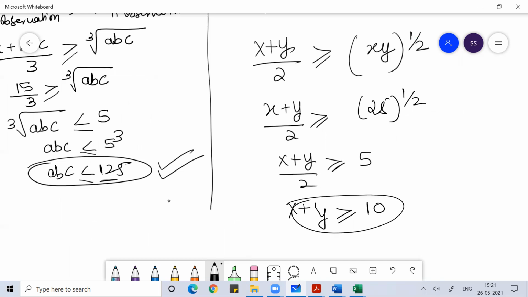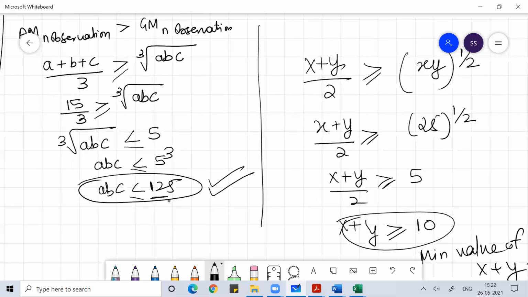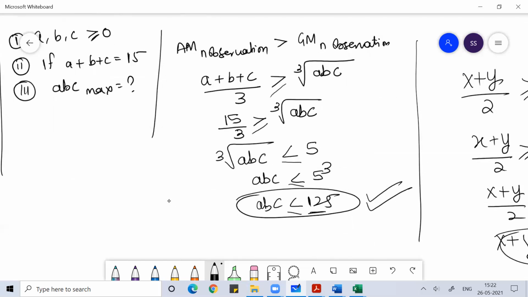So the minimum value of x plus y would be 10. If xy equals 25, then the minimum value of x plus y would be 10. And if a plus b plus c is 15, then the maximum value of abc is 125.